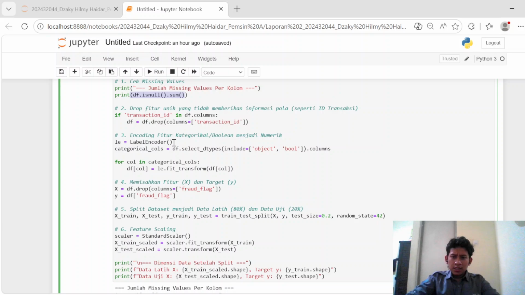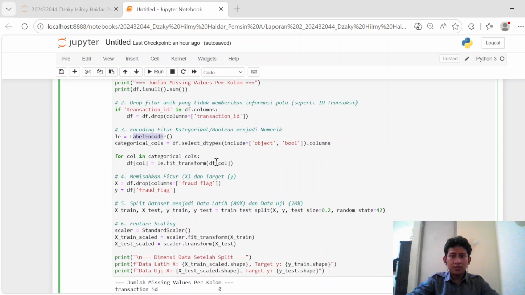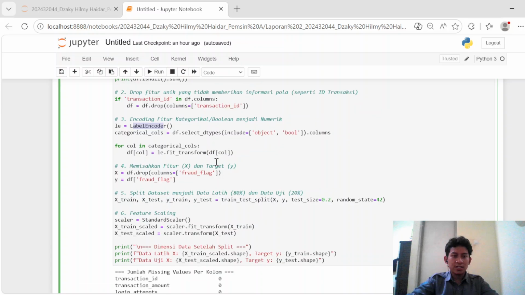Third, because machine learning algorithms rely heavily on vector mathematics, they cannot interpret raw text strings. Therefore, I implemented LabelEncoder to transform categorical features like payment channel and authentication path into uniform numerical representations.